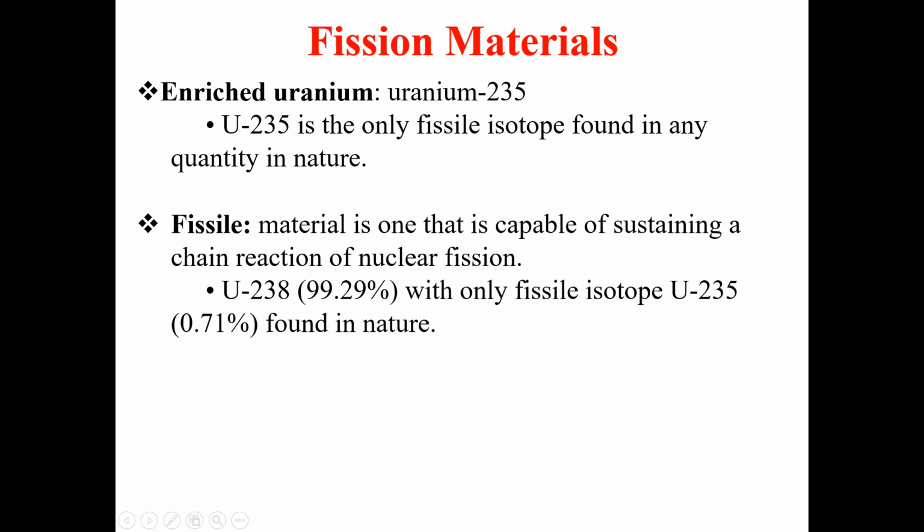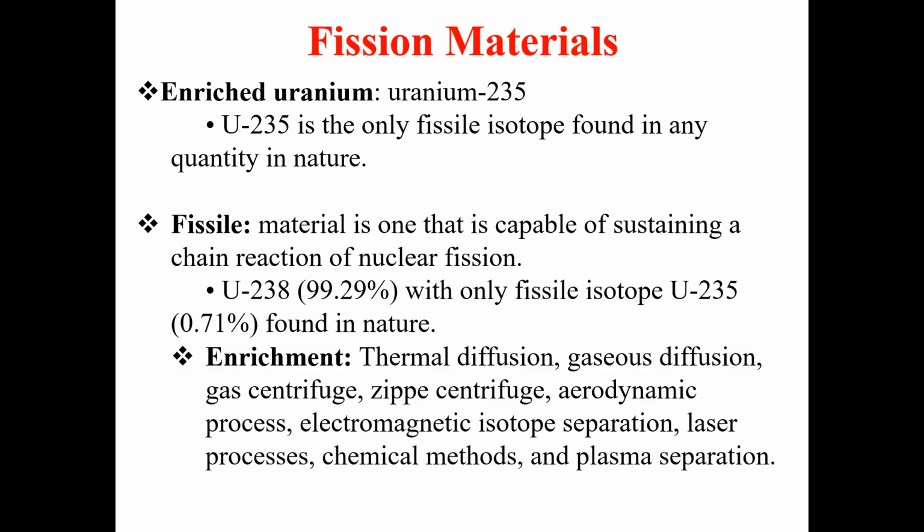Naturally occurring uranium ore basically contains 99.29% of uranium-238. The rest, 0.71%, is the fissile isotope uranium-235.